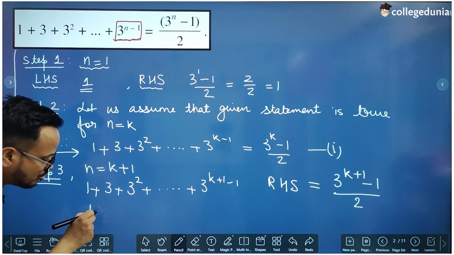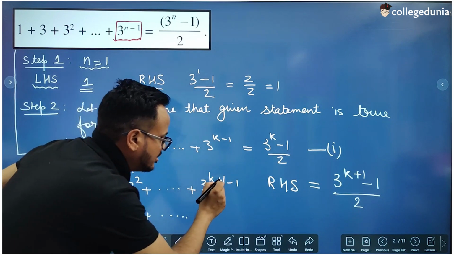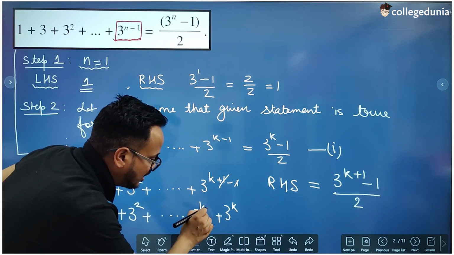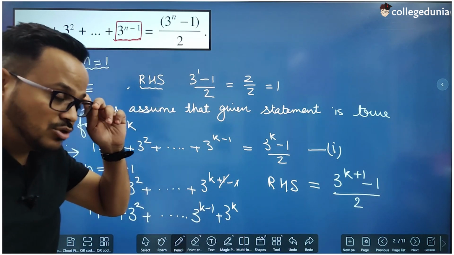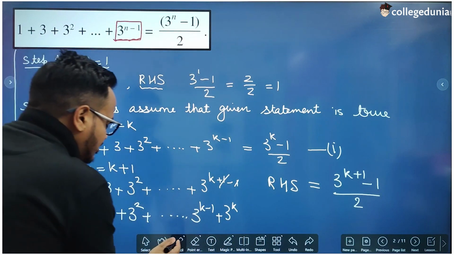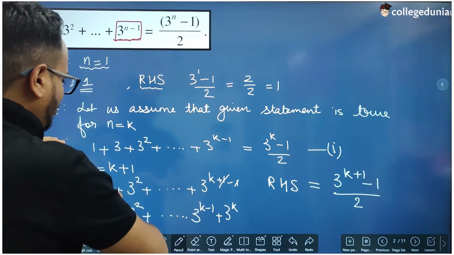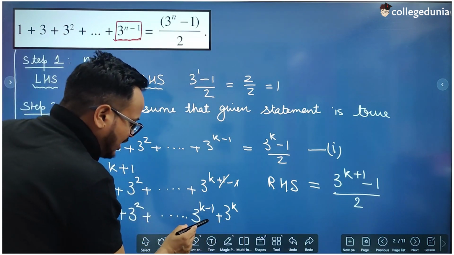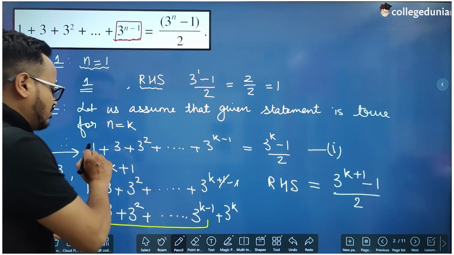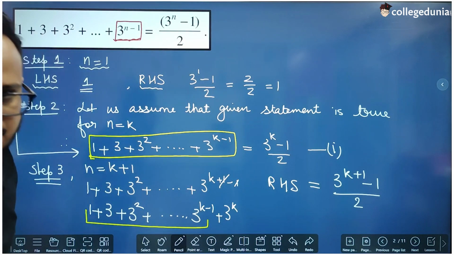Okay, using this result. So 1 plus 3 square plus up to, this is going to be 3 raised to power k, but if this is going to be 3 raised to power k, then the second last term would be 3 raised to power k minus 1, because the powers of 3 are increasing by 1, so the second last term will be this. Okay, in each and every question this is going to be the pattern, that when you put n equal to k plus 1, if you leave the last term, then these terms from first to second last term is always going to be the LHS of n equal to k wala statement, right?